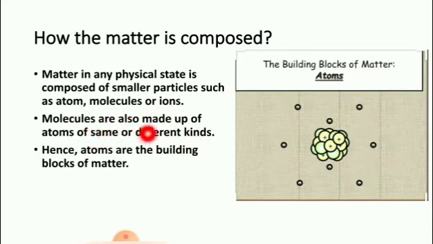Molecules are also made up of atoms of same or different kinds. Hence, atoms are the building blocks of matter.